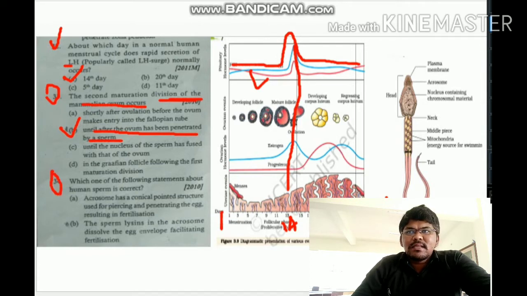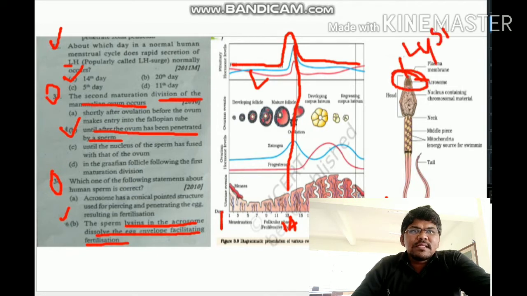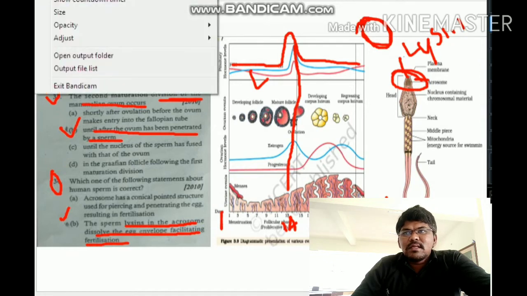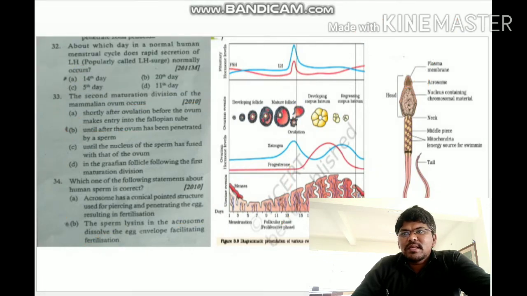Next, question number 34: which one of the following statements about human sperm is correct? Option B is correct. The sperm lysins in the acrosome dissolve the egg envelope, which facilitates fertilization. If you see the structure of the sperm, this is the acrosome. The acrosome contains lysin enzymes. These lysin enzymes dissolve the envelopes or membranes of the egg, which leads to the entry of the sperm into the ovum. That is question number 34.